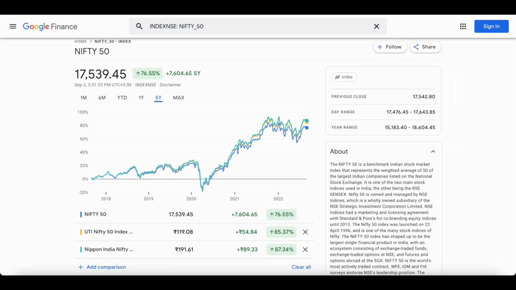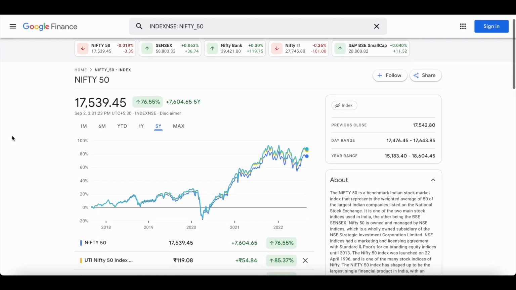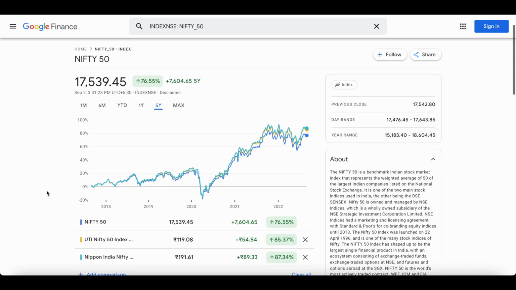taking Google Finance first. Here, I am comparing the Nifty, the UTI mutual fund and Nifty Bs. Nifty has given approximately 76% return, whereas UTI has given 85 and Nippon has given 87. How is this extra 10% difference there, even though they are investing in this Nifty only?